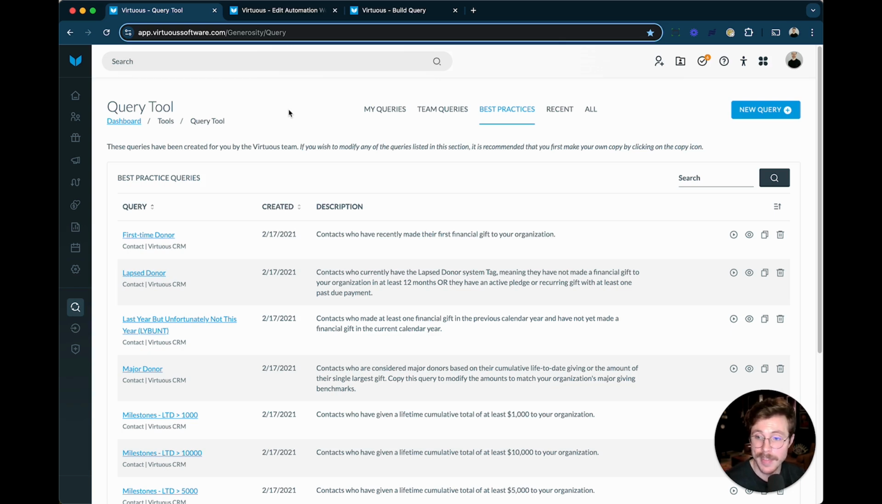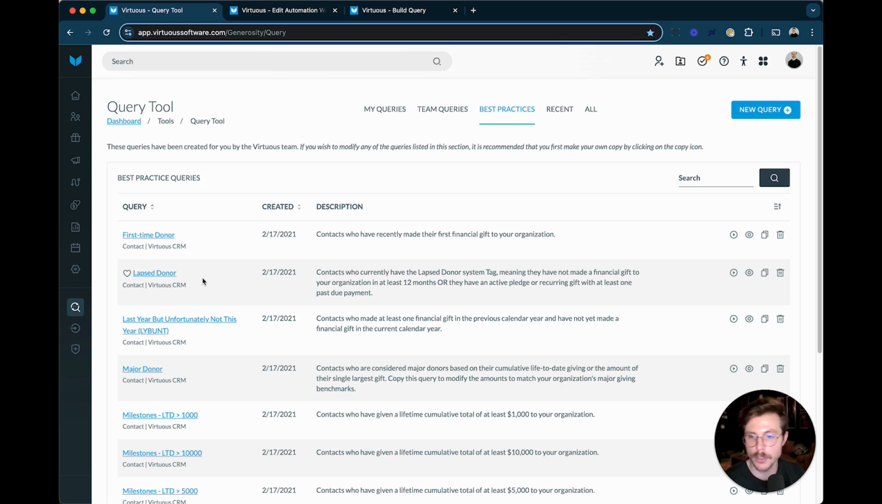Now, the good news is that starts out with some pretty basic donor retention strategies, and that's just going to be focusing on cultivating and stewarding our relationships with our LYBUNT donors, and then more broadly, our lapsed donors. Again, good news. As we start to focus on these groups, they are both pre-built best practice queries in Virtuous, so you don't have to build anything to get started.